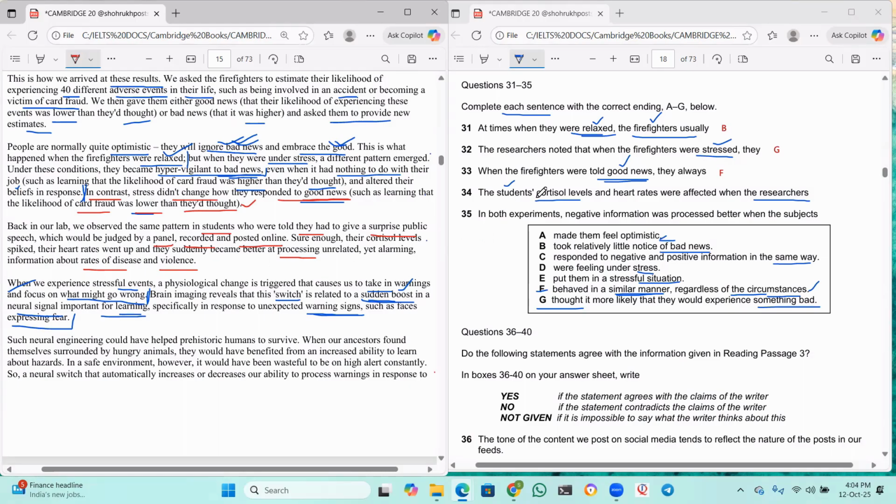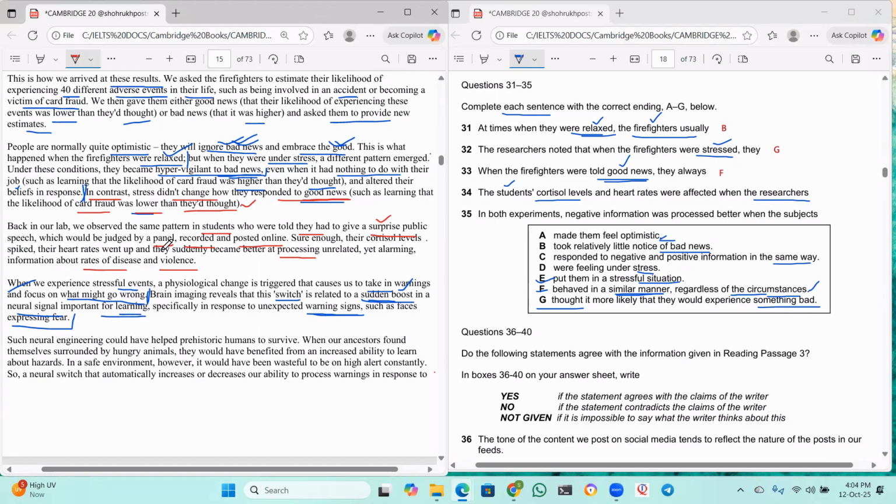Now, the students' cortisol levels and heart rates were affected when the researchers made them feel optimistic. No. Responded to negative and positive information in the same way. No. Were feeling under stress. Put them in a stressful situation. What do you think, guys? Put them in a stressful situation. Is it right? I think yes. What is that stressful situation? This one, surprise public speech.